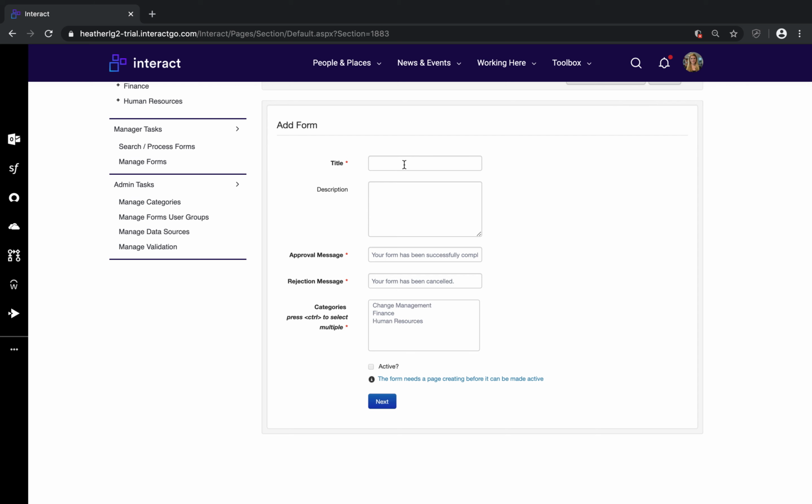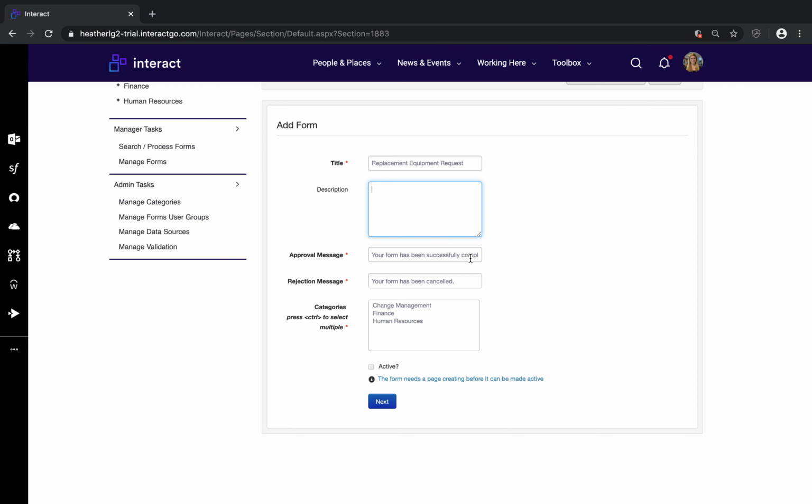Well, first of all, you need to add in a title. So if I were to make a replacement equipment request form, the description is, of course, if you want to add a description, you can. Briefly explain the purpose of the form, why a user needs to fill it in.